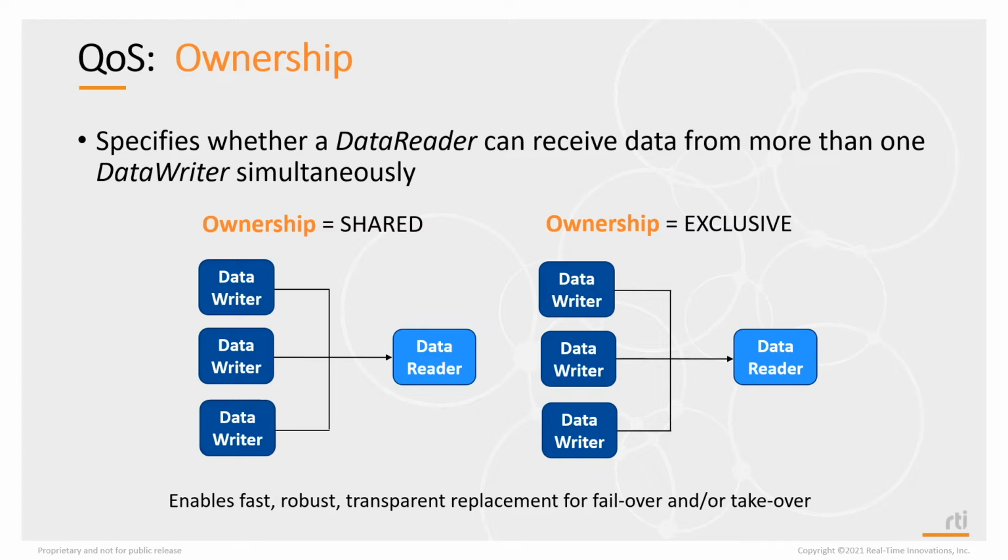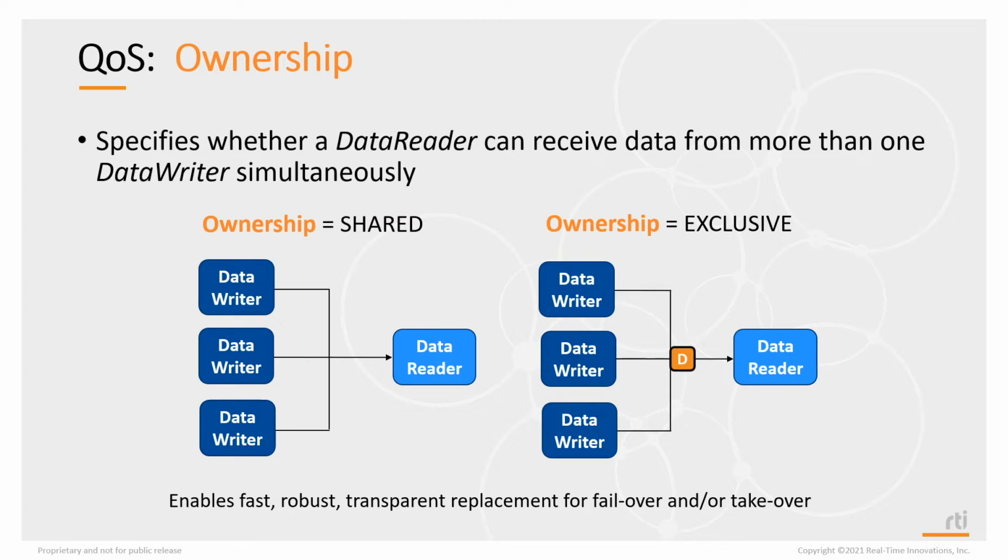So this is very useful if you have 2 applications. One is a primary, one is a backup. You want the data reader to only receive data from the primary application, or actually just one application at a time, whether that's a primary or the backup. Certainly if the primary is alive, you want it to receive data from the primary. But if the primary goes down, you want the data reader to receive data from the backup.